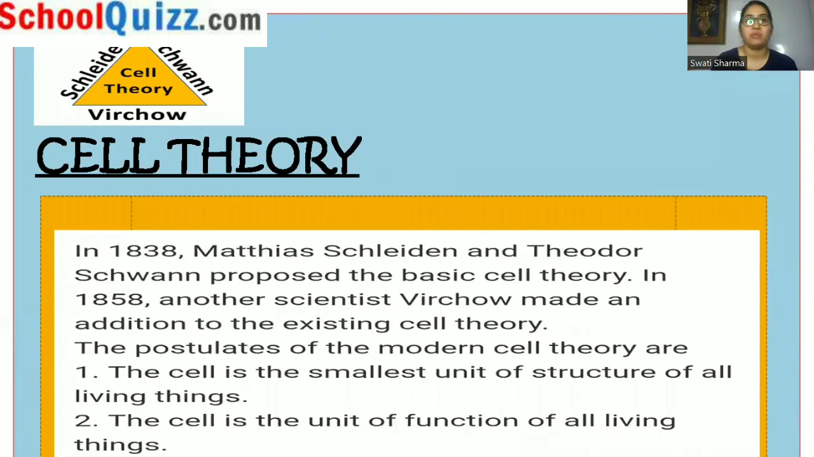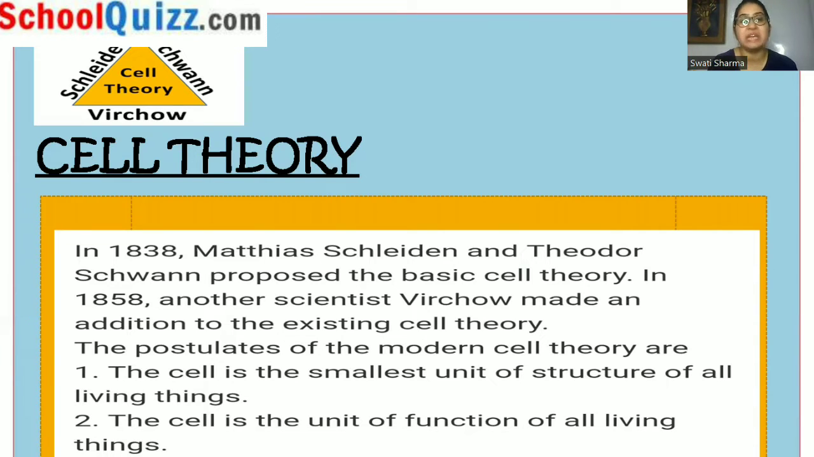So now we are going to discuss cell theory, what actually the cell theory is. In the year 1838, Matthias Schleiden and Theodor Schwann proposed the basic cell theory. And let me tell you, students, the name of the scientist is very, very important. If you are asked who gave the cell theory, you should know that the basic cell theory was given by Matthias Schleiden and Theodor Schwann.